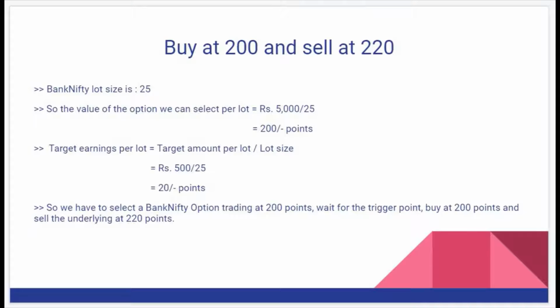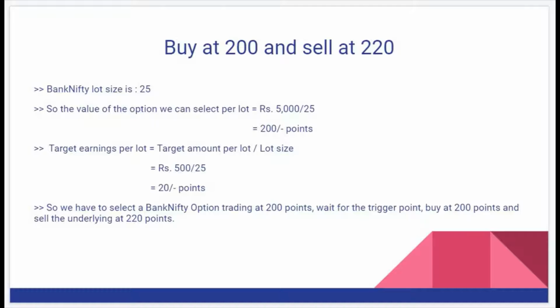Now we have come to the implementation part of the strategy, that is buy at 200 and sell at 220. Don't wink your eyes by looking at buy at 200 and sell at 220. I'm going to explain what is buy at 200 and what is sell at 220. Okay, we all know the Bank Nifty lot size is 25.